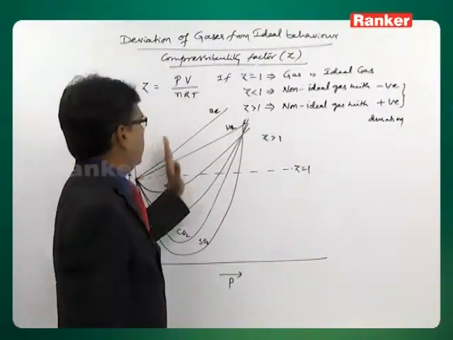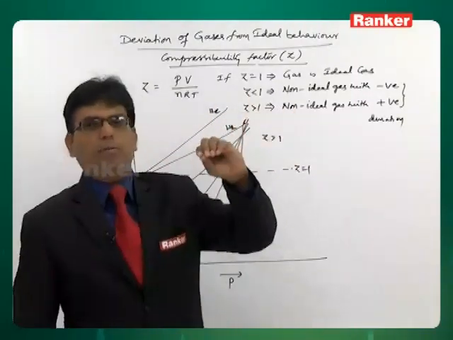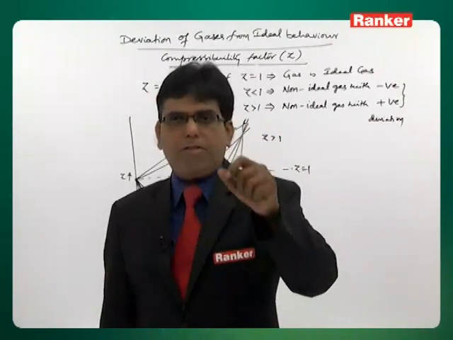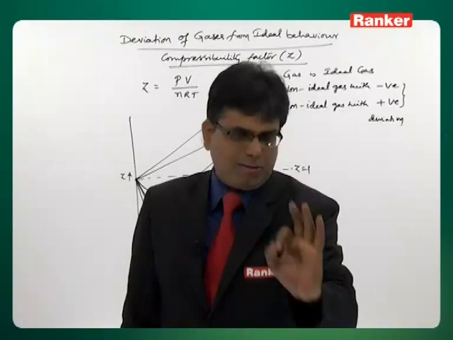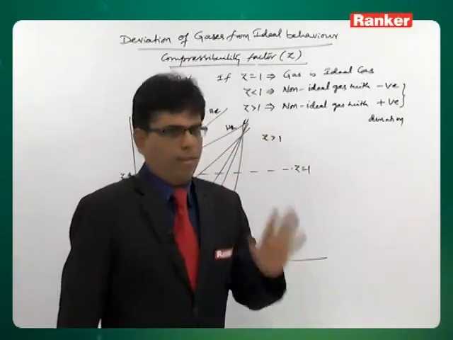From very low pressure, as the pressure is increasing, they show positive deviation. That means hydrogen and helium gases exhibit positive deviation at all pressures. At all pressures they exhibit only positive deviation, right.